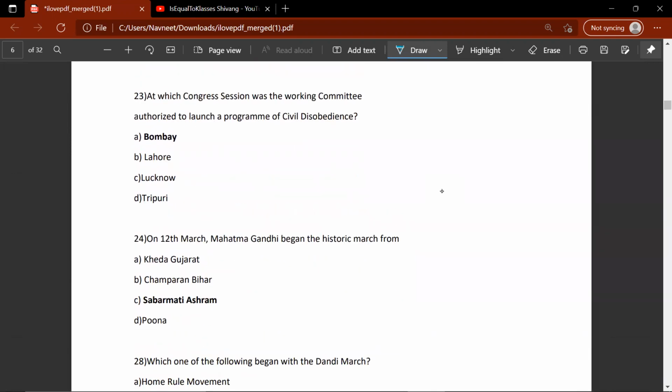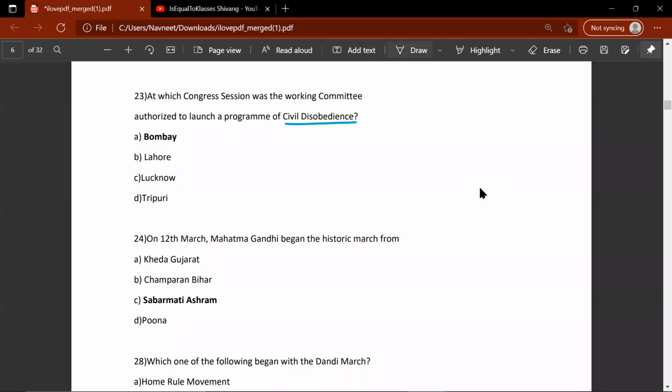At which Congress session was the working committee authorized to launch a program of civil disobedience? So the correct answer would be B, Lahore in 1929. The 24th question. On 12th March, Mahatma Gandhi began the historic march. Historic march in the sense Dandi March, which took approximately one month.